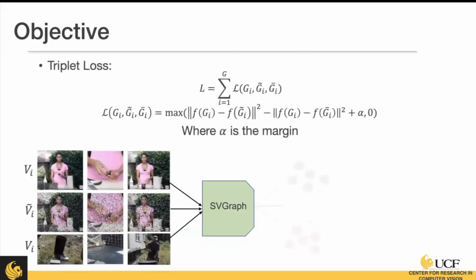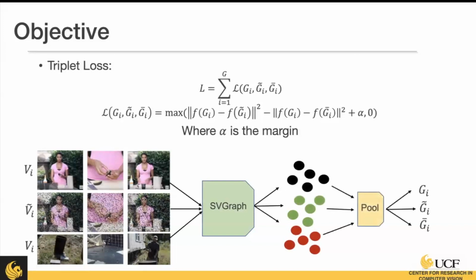So we're going to use a very simple triplet loss, where we use our graph readouts as our input into this triplet loss. And we're going to use an anchor video, which is our original uncorrupted video. We're going to use an augmented video with some corrupted noise as our positive sample. And as our negative sample, we're going to use another video that is not related to the anchor video.